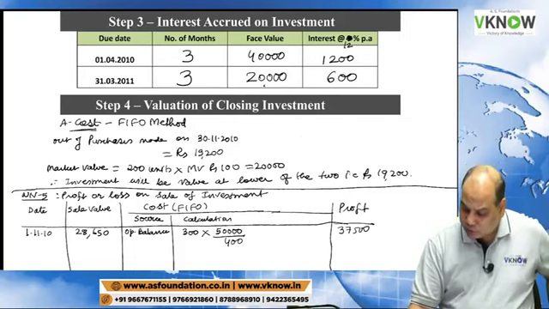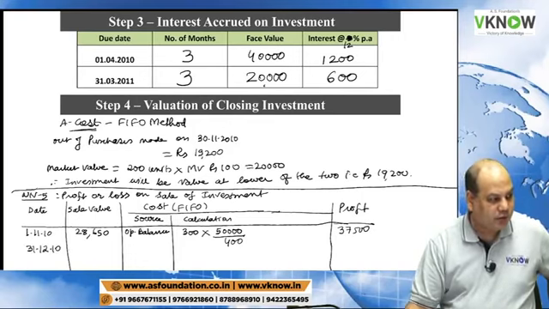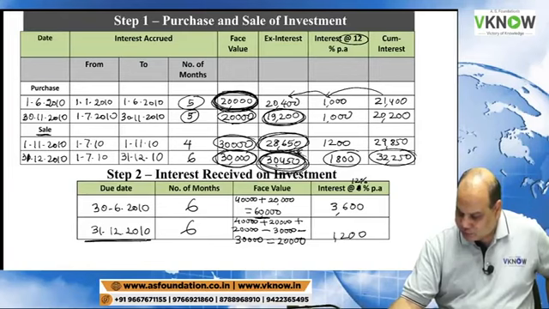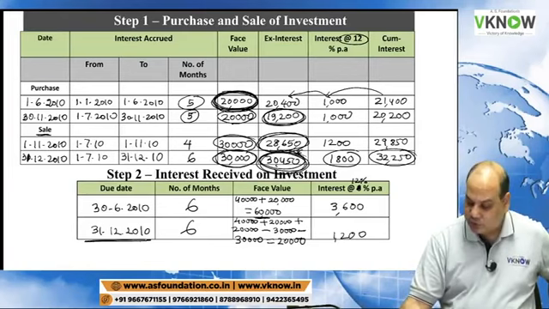And then the next sale date was 31/12/10, and the amount at which it is sold is on the screen, sale 30,450.